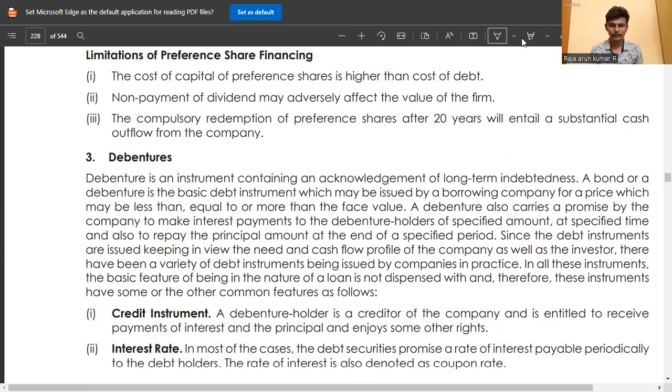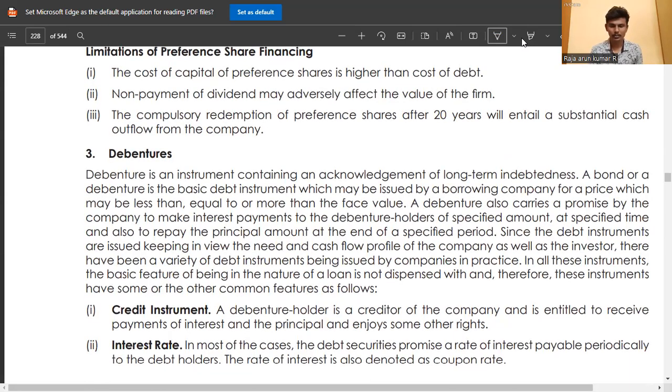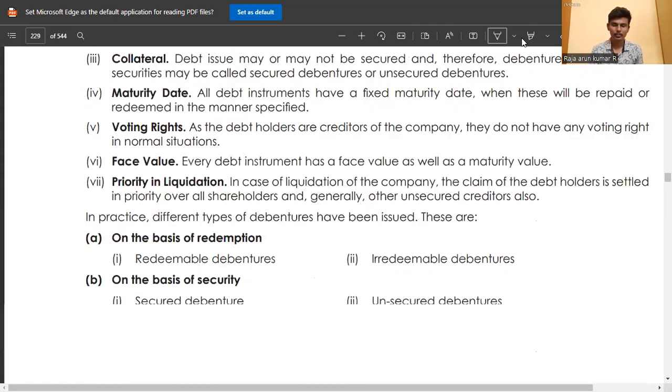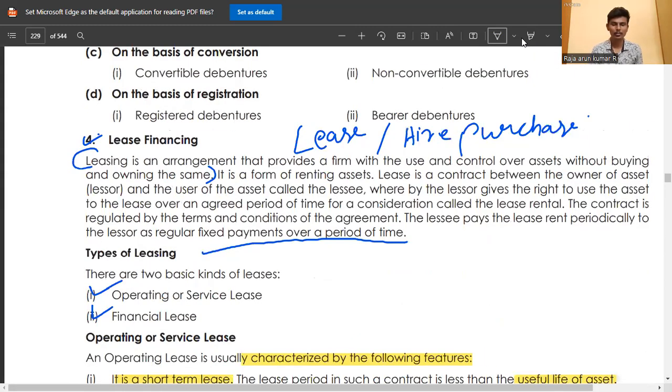Then debentures and credit instruments, like that, they have explained in a detailed manner, so just go through it. But this new topic I will explain. This lease financing is different from hire purchase. This is not a hire purchase.